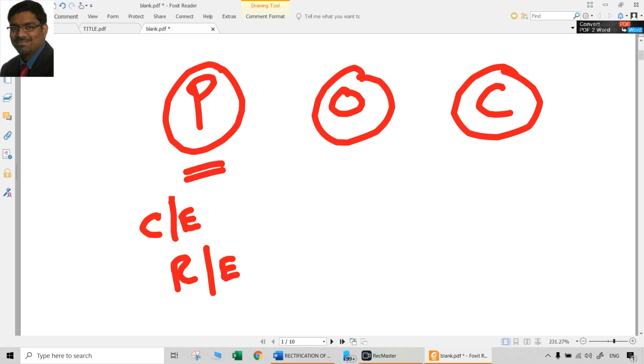For example, let us say some amount of wages has been paid for erection of machinery, for installation of machinery, and that has been debited to wages account, which is an error. Why? Because if any expenditure is incurred for the purpose of installation of machinery, that is a capital expenditure, but erroneously that has been debited to wages account, which is a revenue expenditure account. So that is an error of principle.